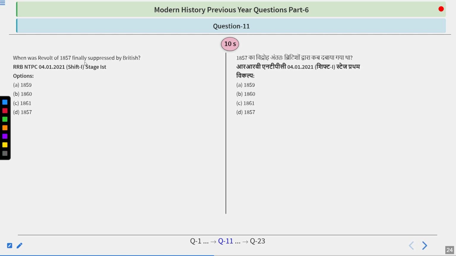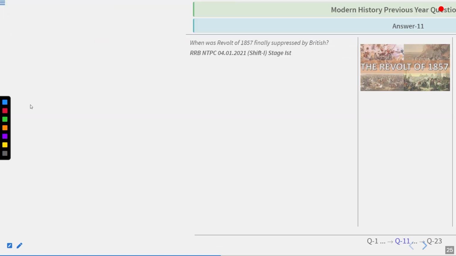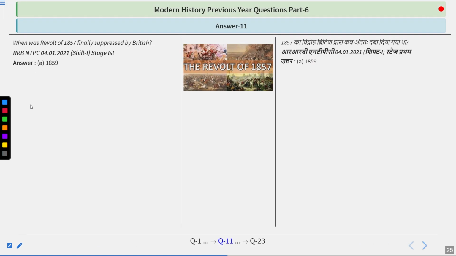When was the revolt of 1857 finally suppressed by the British? 1859, 1860, 1861, 1857. Try to think about it. And the answer of this question is 1859.